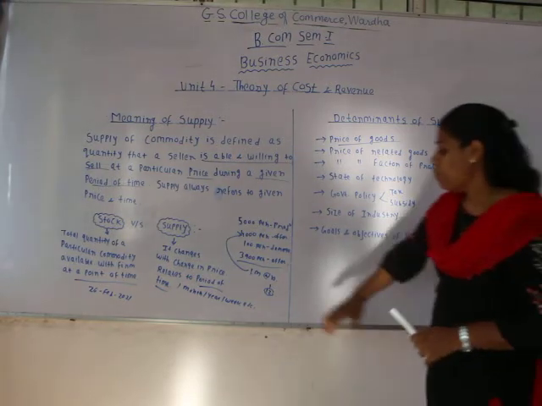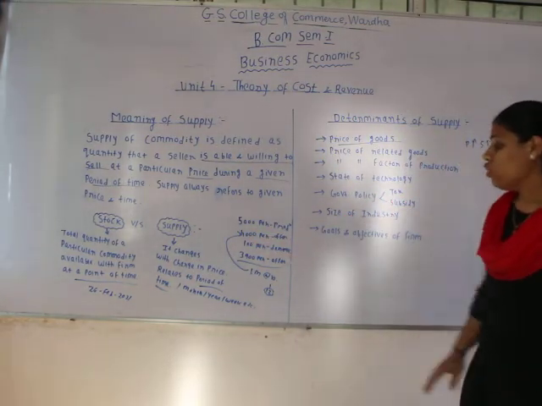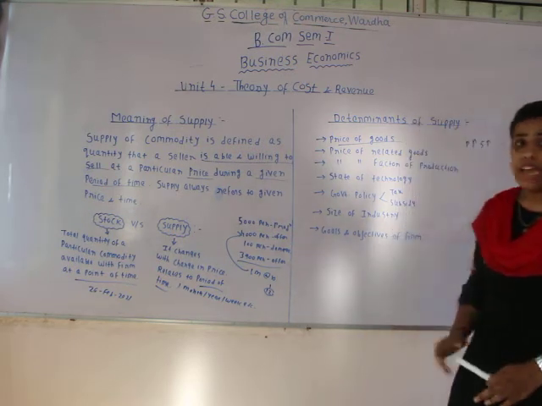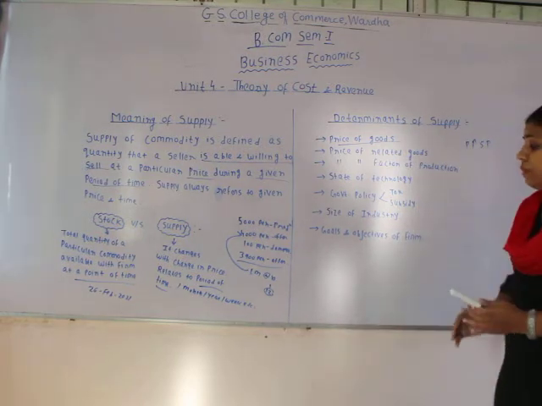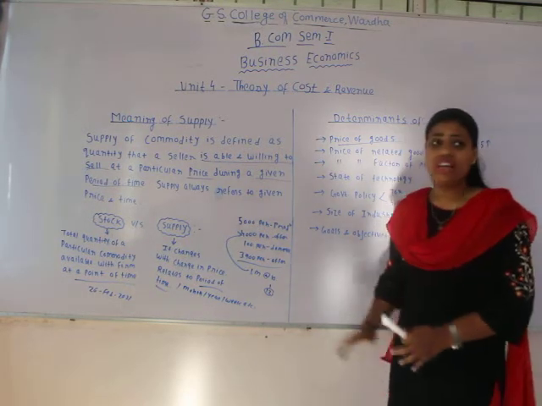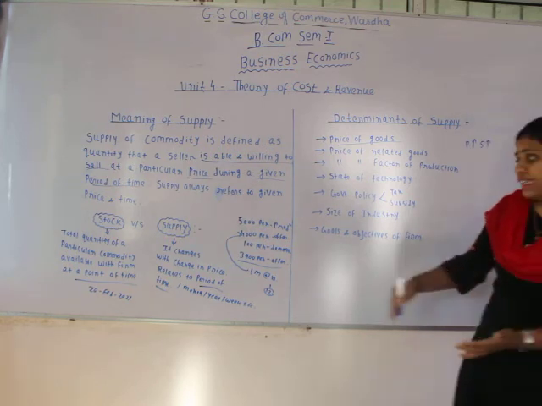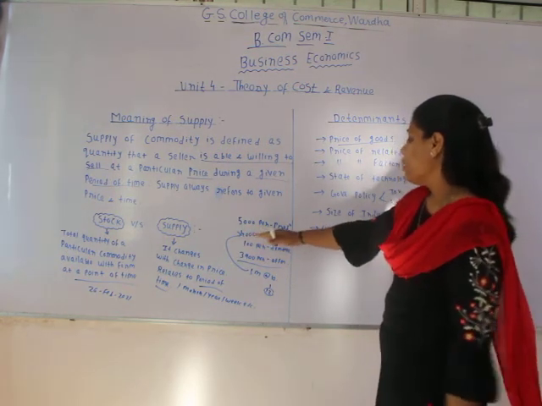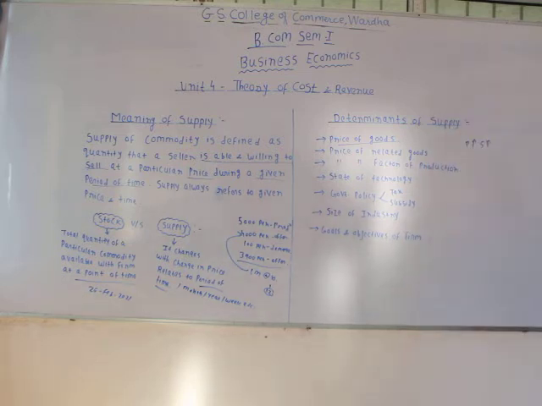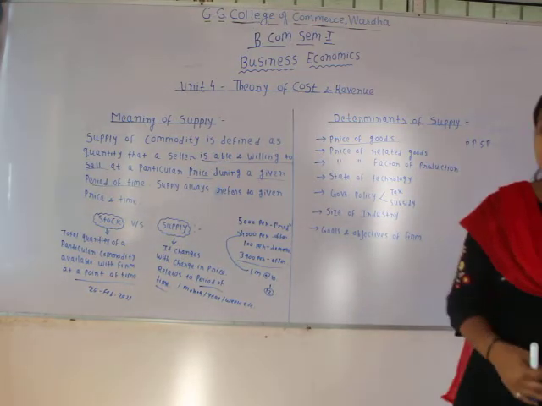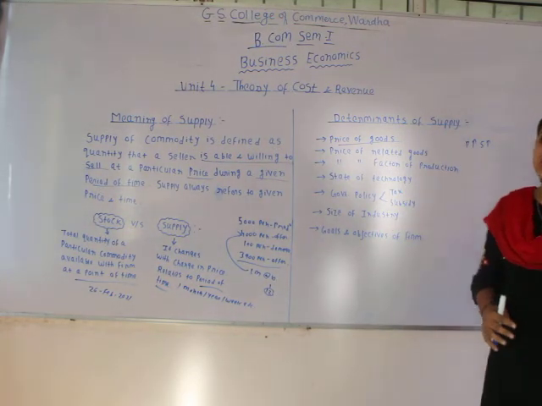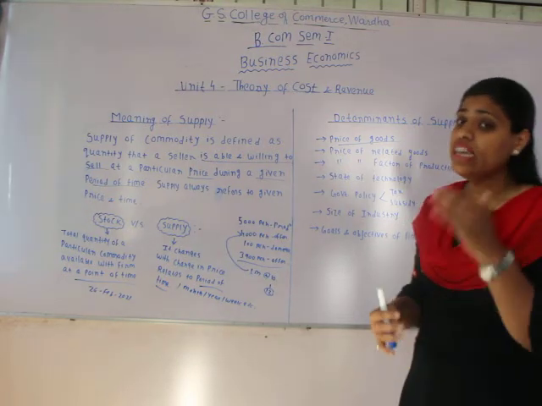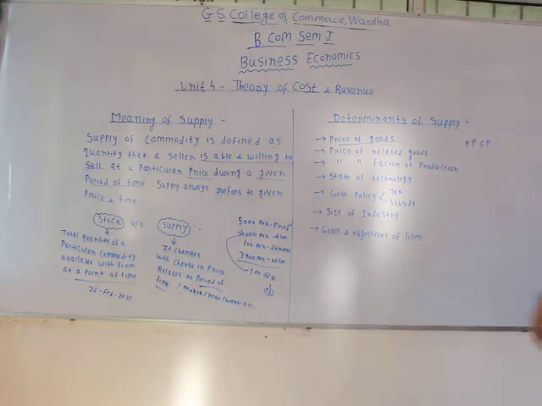Like in our earlier example, we have seen that when the price of the pen was 10 rupees, the supplier was ready to supply only 4,000 pens in the market. But when the price of the pen increased from 10 to 12 rupees, what did the supplier do? He increased the supply from 4,000 pens to 5,000 pens. Because when there is going to be a higher price, he can have more profit. Therefore, when the price of goods increases in the market, the supply of the particular commodity also increases in the market. So price is one of the important factors that determines the supply in the market.